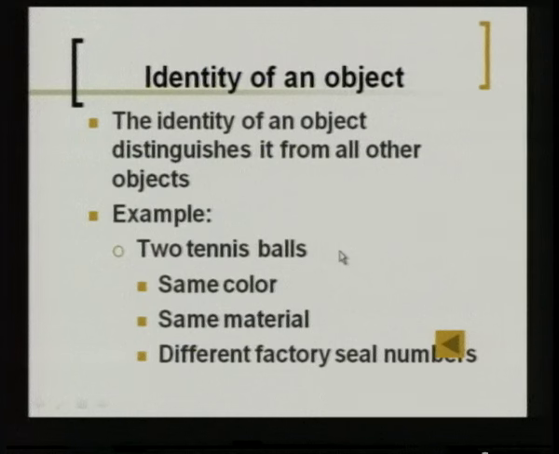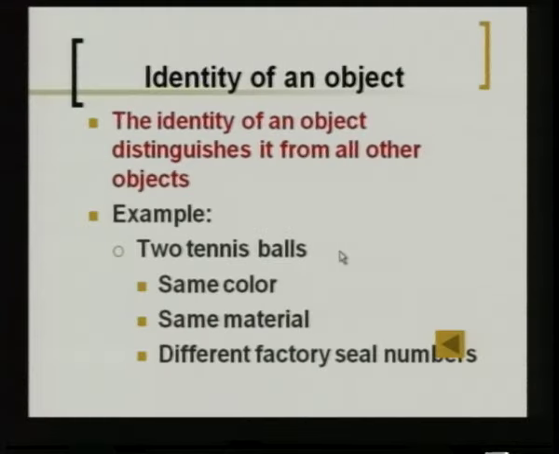Next you have this unique identity of an object. Identity, as we all know, every human has an identity, has a different name, something to differentiate them, to identify them among other people. Similarly, every object has an identity. This identity depends on who is manufacturing that object or who is using that object.